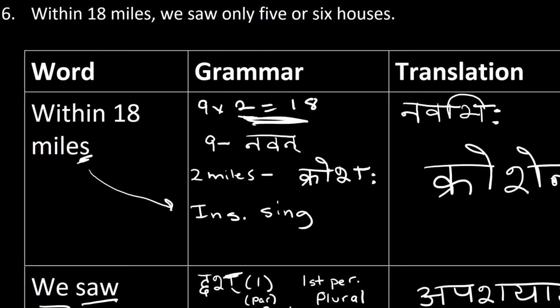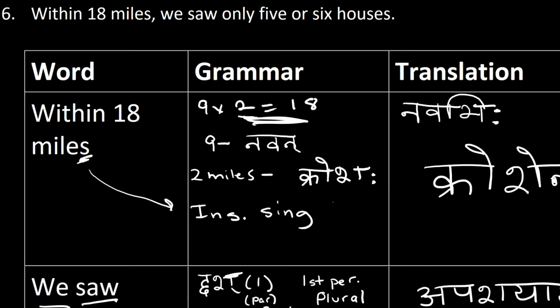So 9 times 2 gives us 18. So perhaps the vocabulary word for 2 miles, which is kroshaha, would be the best one to work with here, because the number 18 is divisible by 2 and not 8. So 9 times 2 equals 18.